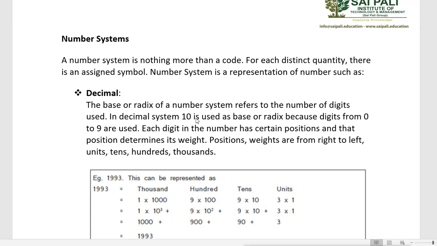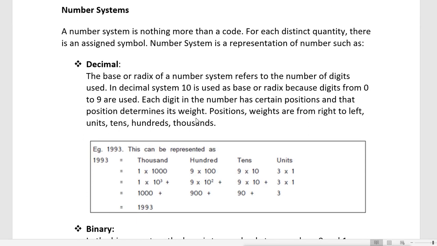Now when you talk about number systems, a number system is nothing more than a code. For each distinct quantity, there is an assigned symbol. A number system is a representation of numbers such as decimal, binary and hexadecimal. When you talk about decimal, the base or radix of a number system refers to the number of digits used. In the decimal system, 10 is used as the base because digits from 0 to 9 are used. So total numbers are 10, 0 to 9.